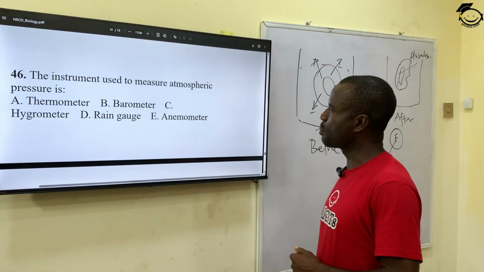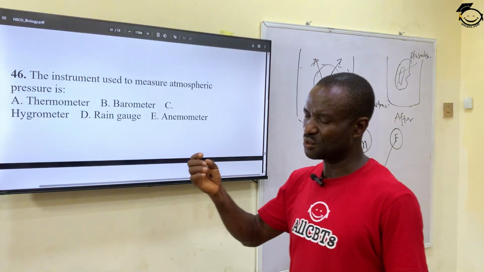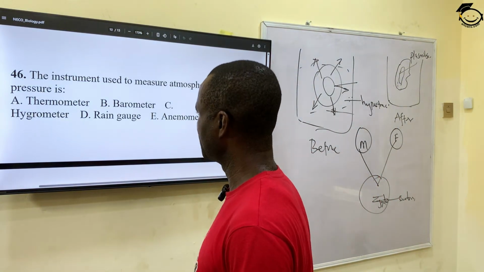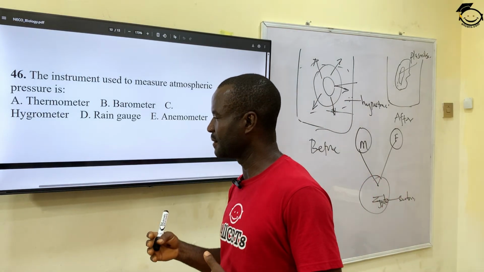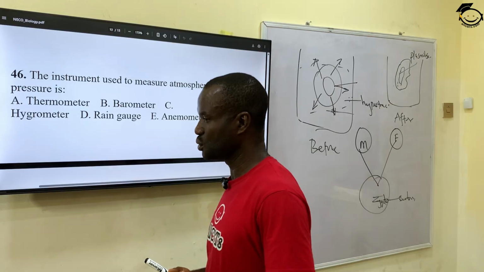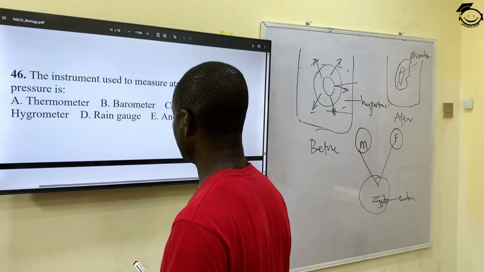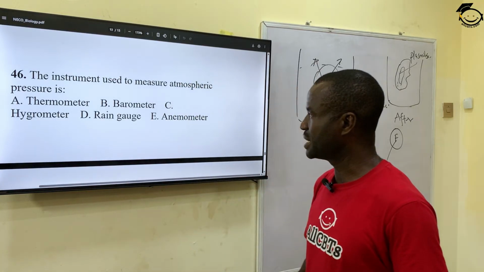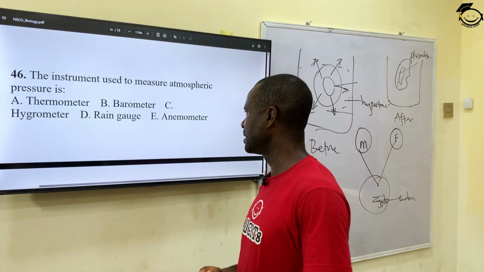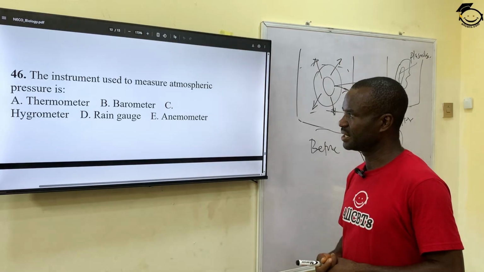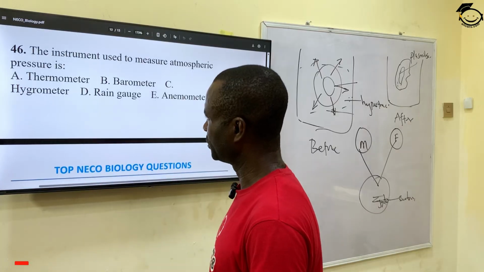Number 46. The instrument used to measure atmospheric pressure is A, thermometer. A thermometer is an instrument used to measure the degree of coldness or hotness of a material. B, barometer. C, hygrometer. D, ring gauge. And E, anemometer. The correct answer is barometer. Barometer is used for measuring atmospheric pressure.